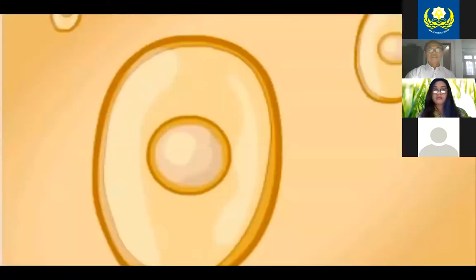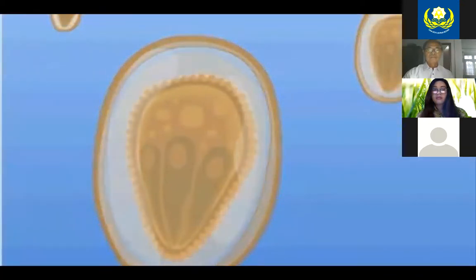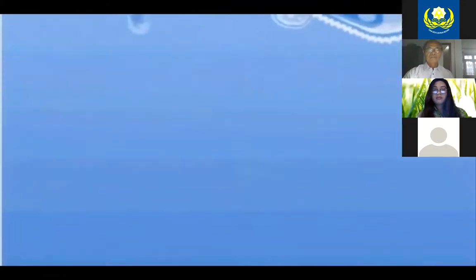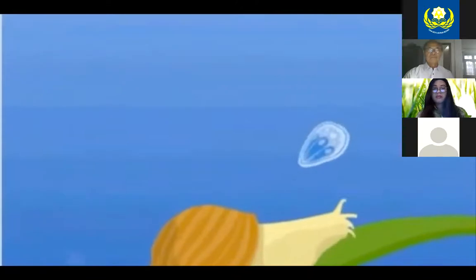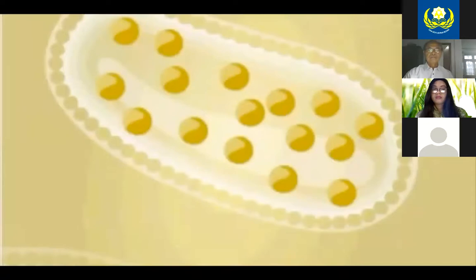The eggs of the fluke are excreted in human feces or in the urine, depending on the species. The embryo contained in each egg develops and hatches into a tiny ciliated larva called a miracidium, plural miracidia. The miracidium only leaves the egg if it is in an aquatic environment. The miracidium moves actively in the water and within 5 to 6 hours finds an intermediate host, usually a freshwater snail. In the lungs of the snail, the miracidium forms a sporocyst, which gives rise to further sporocysts or radii.